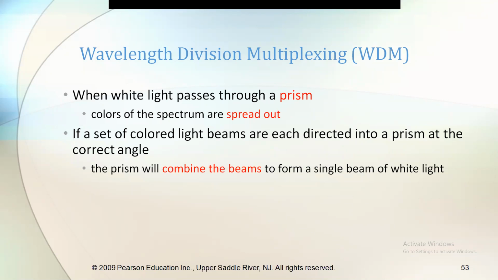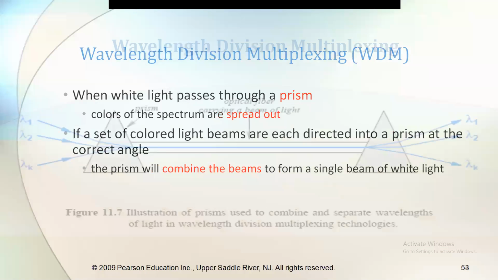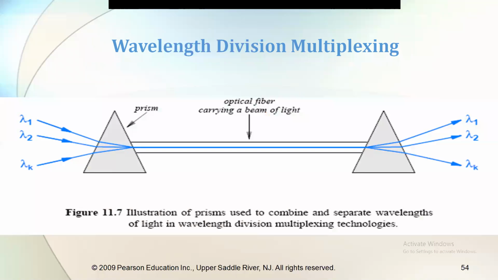Here we are using a prism. When the light passes through a prism, the colors of the spectrum are spread out. First, to understand, see the diagram. Here, this is the prism. Here are three different frequencies, lambda 1, lambda 2, and so on, lambda k. All these are passed through a prism, and